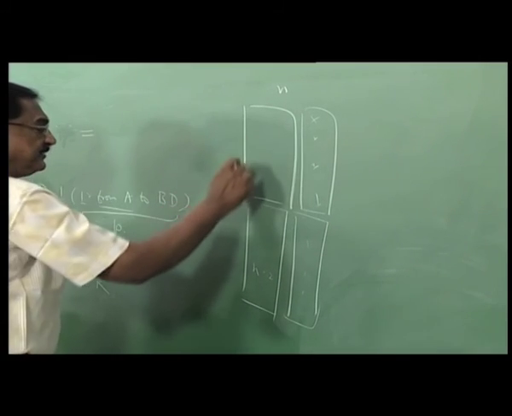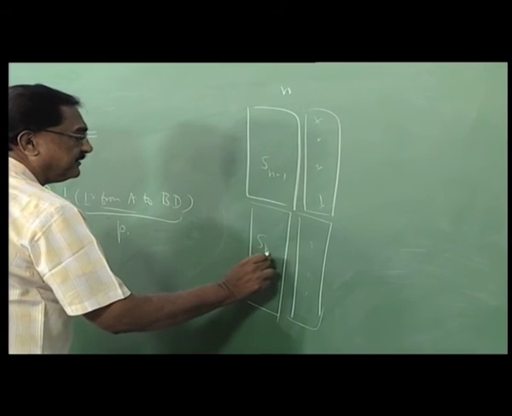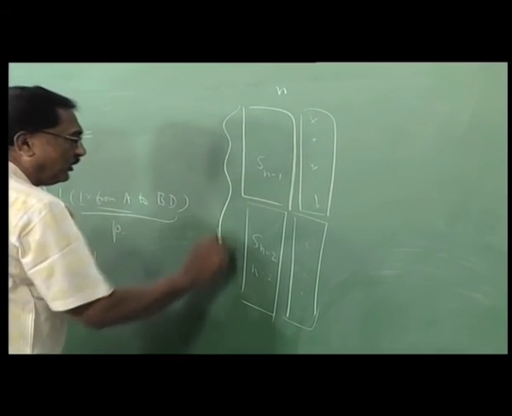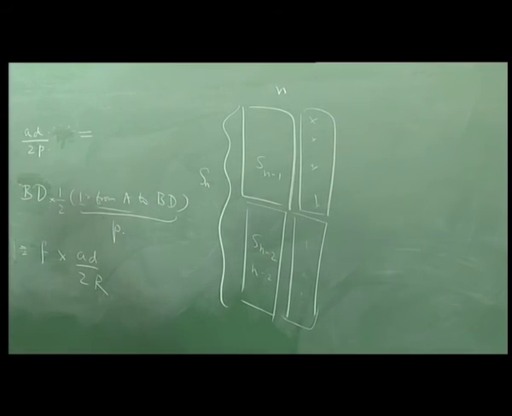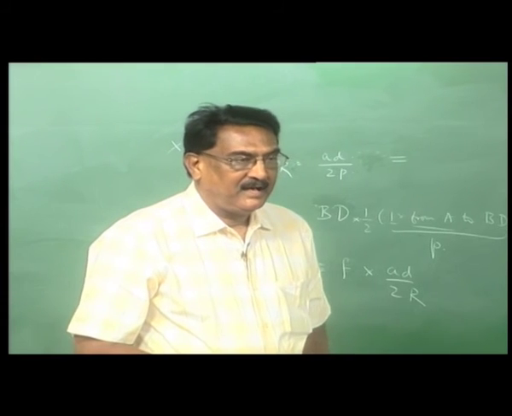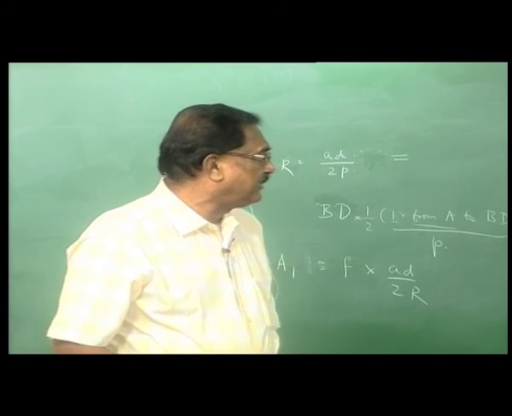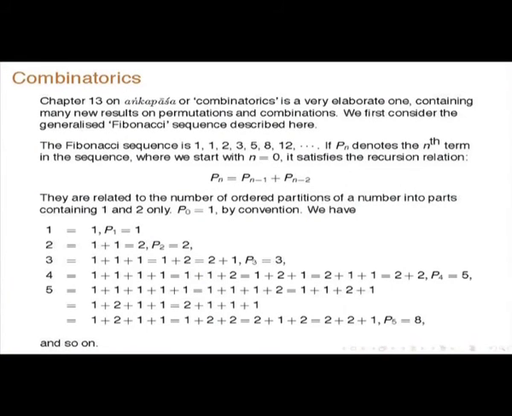So, if this number is S n minus 1, and this number is S n minus 2, the total will be S n, the total number of the arrangements such that the total becomes n. So, that total is the same. That is the logic here. Total is n actually, and the number is S n, etc.